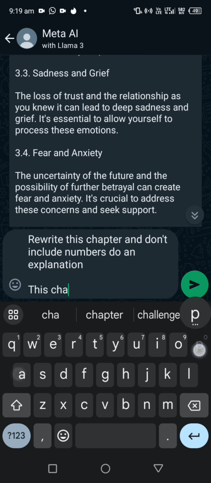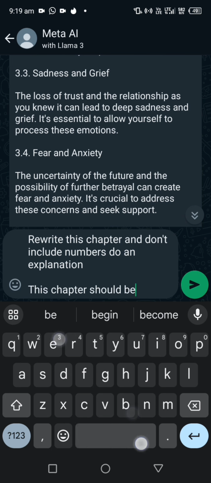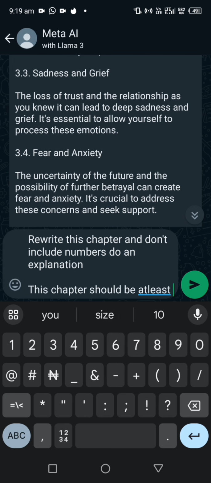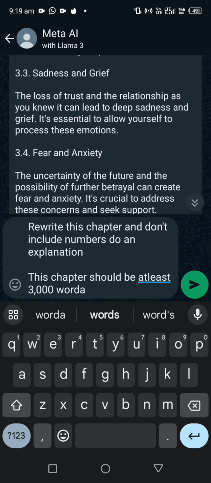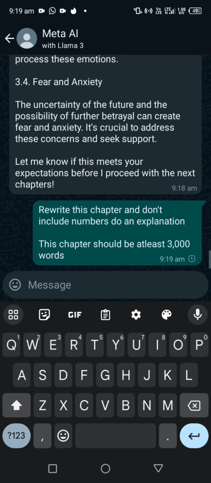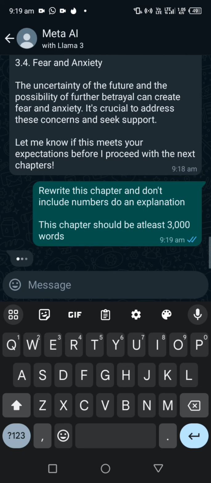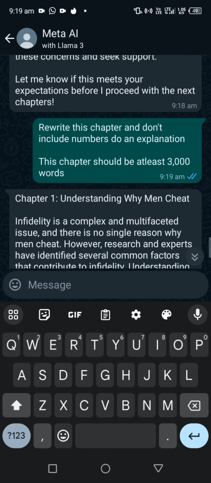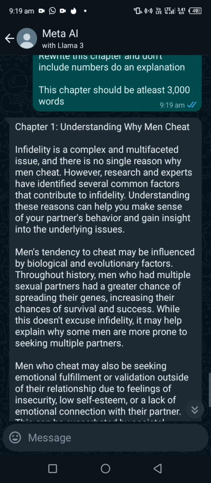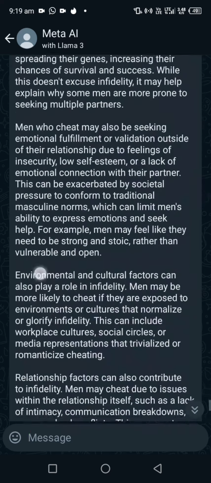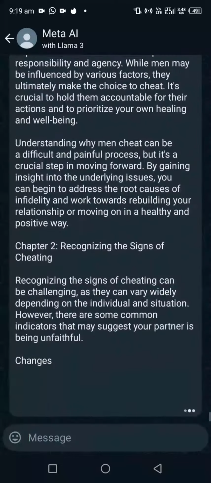This chapter should be at least, let me increase it, 3,000 words. So I don't like the way they explain it, but I want them to do something. "Understanding why men cheat. You see, infidelity is a complex and multifaceted issue," blah blah blah. Now they've explained it to me.